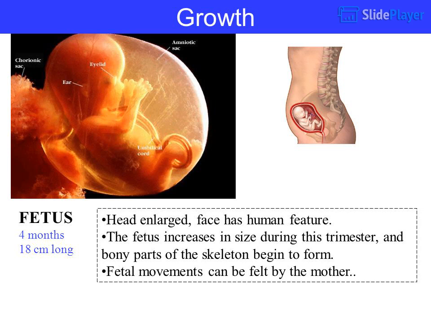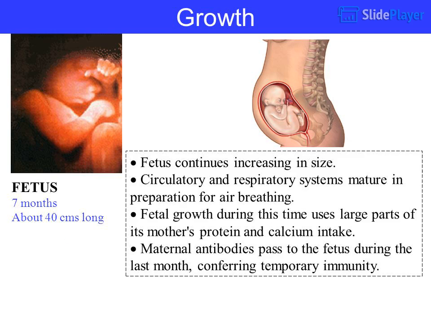The fetus increases in size during this trimester, and bony parts of the skeleton begin to form. Fetal movements can be felt by the mother. The fetus continues increasing in size. Circulatory and respiratory systems mature in preparation for air breathing. Fetal growth during this time uses large parts of its mother's protein and calcium intake. Maternal antibodies pass to the fetus during the last month, conferring temporary immunity.